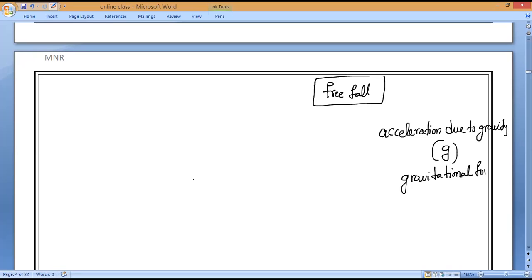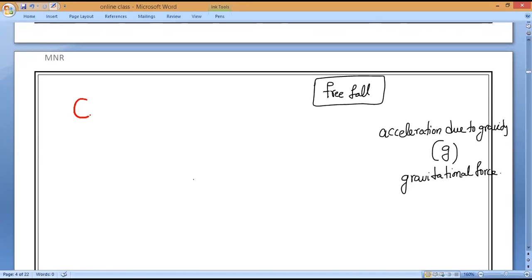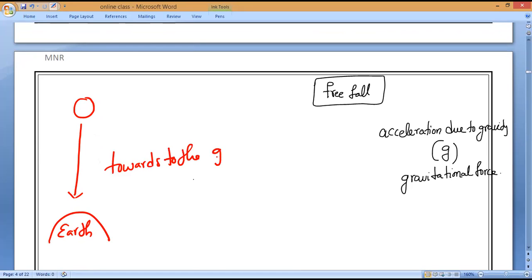Gravitational force. So observe, free fall means, once again I'm saying two definitions. Let me consider a body, a stone or something. Now a body is falling towards the ground, or we can say earth, only because of one force.